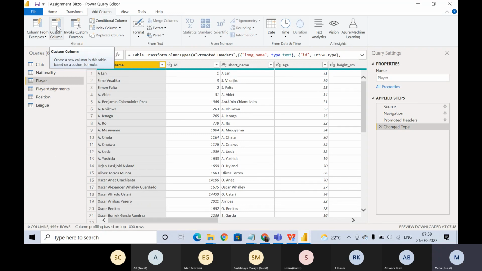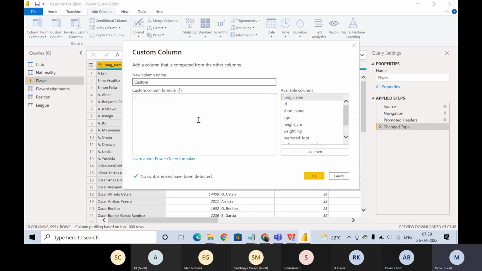So we will go to add column, and you want me to go to custom column? Yes. Okay. And then rename it to date. Date, okay. After equal. Hold on. No, it's not gonna work.